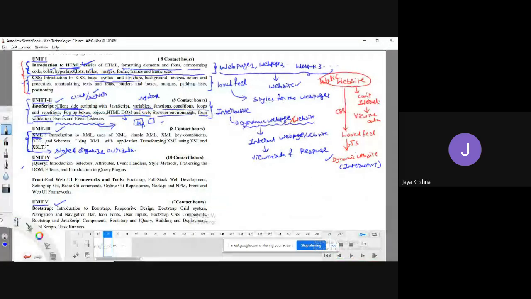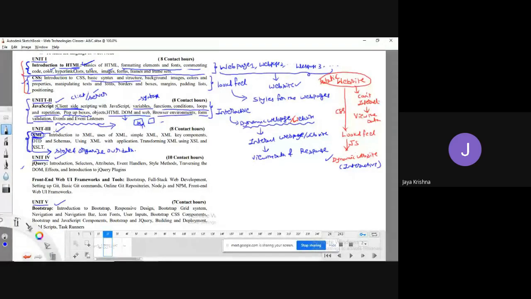So XML is meant to store and organize our data. The main thing is that it is used to transform our data actually. Simple thing.